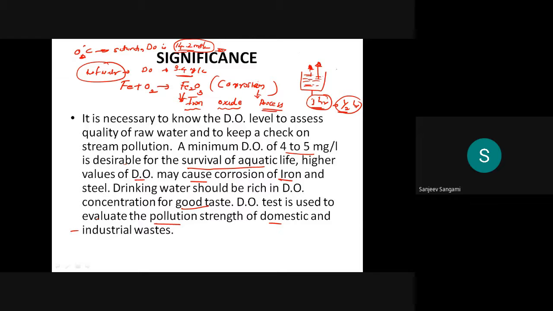If you wait for half an hour to 1 hour, definitely the atmospheric oxygen will penetrate again, and there will be an increase in the dissolved oxygen. Normally it is 6 to 7 milligram per liter. If it is there in water, then you can definitely drink it. This is the main significance.